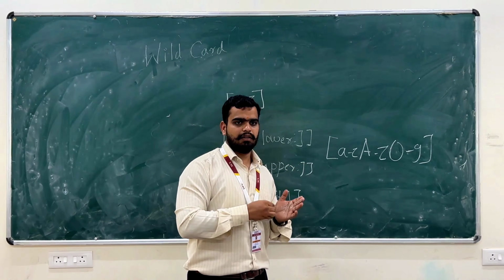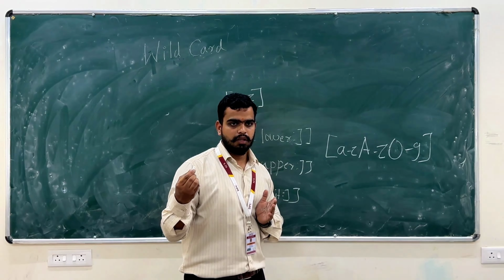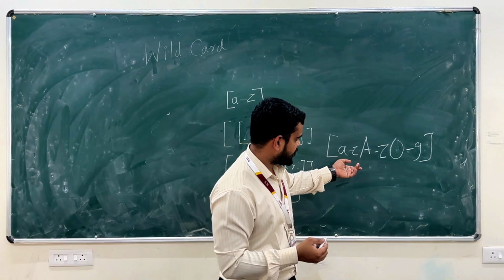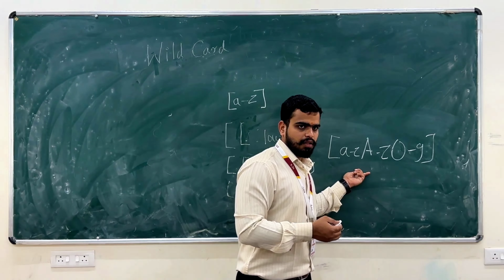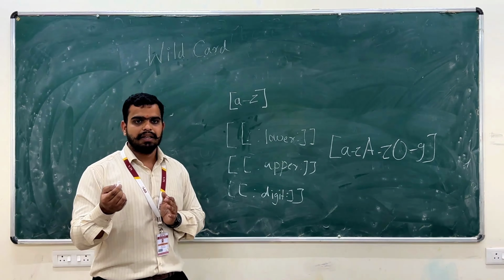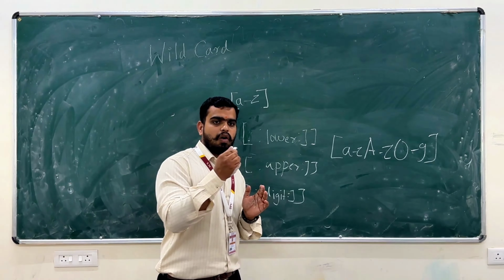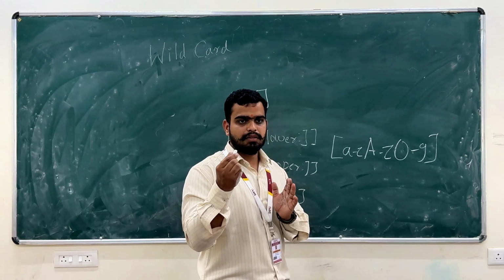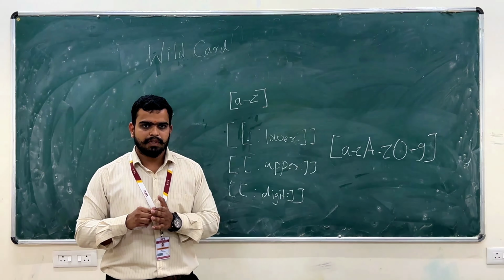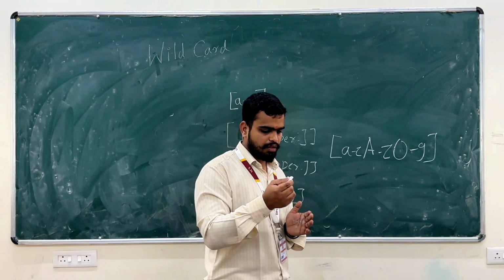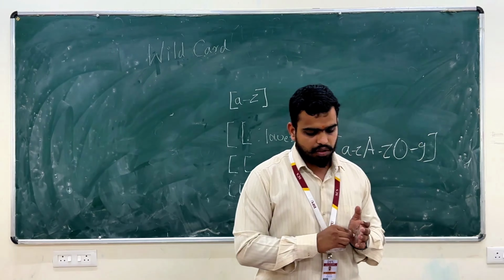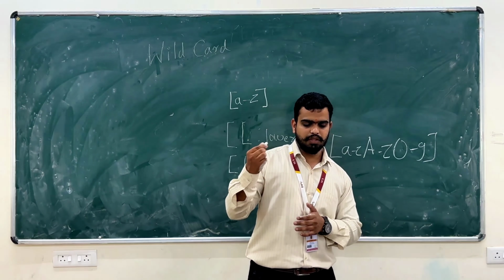You know the trending technology, Spring Boot. In Spring Boot, for validation purposes, we are using this regex pattern. Clear? What is the regular expression? Regular expression means it is a sequence of special characters arranged for some specific data. Clear? Any question? So now we know what is wildcard and where we are using the wildcard.